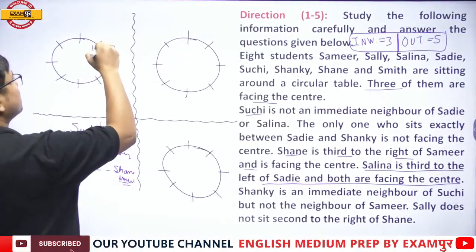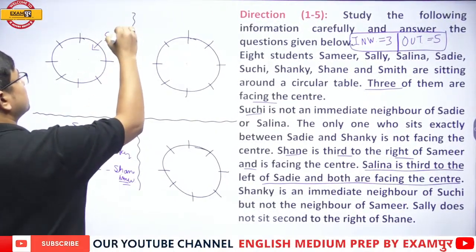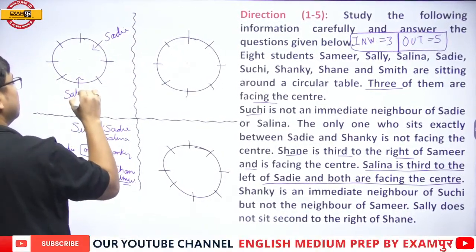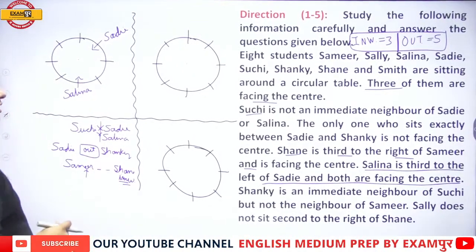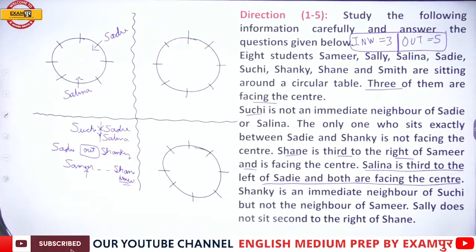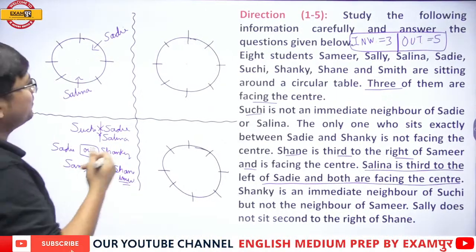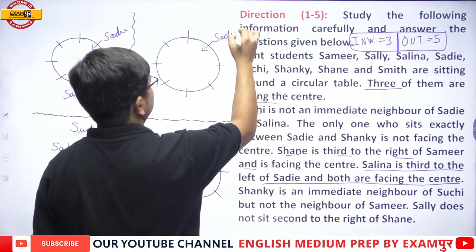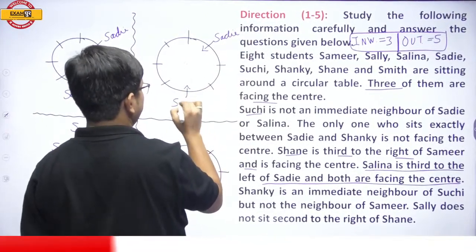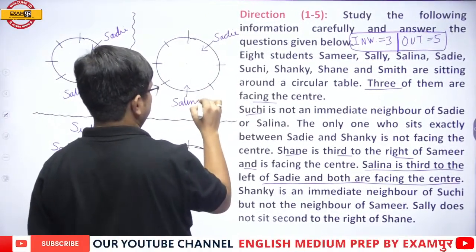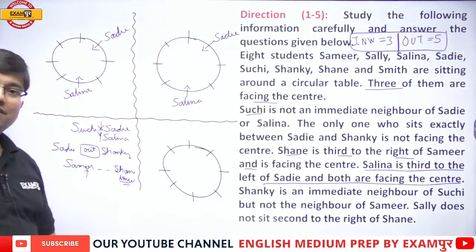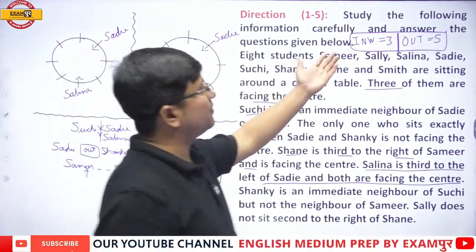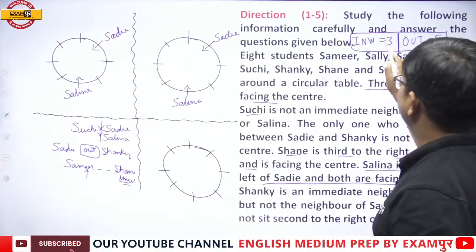Now suppose Sadi is over here, then 1, 2 and third left, Salina is over here. So Salina is third to the left of Sadi and both are facing the center. Let me take one more case. Salina is third to the left of Sadi and both are facing inward. So out of the three inward facing people, we know all their names.